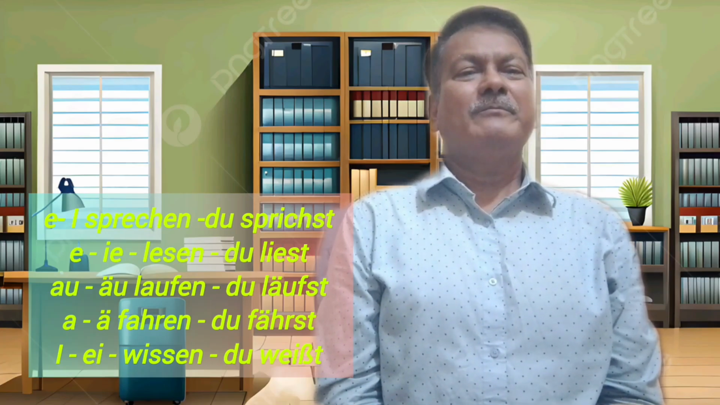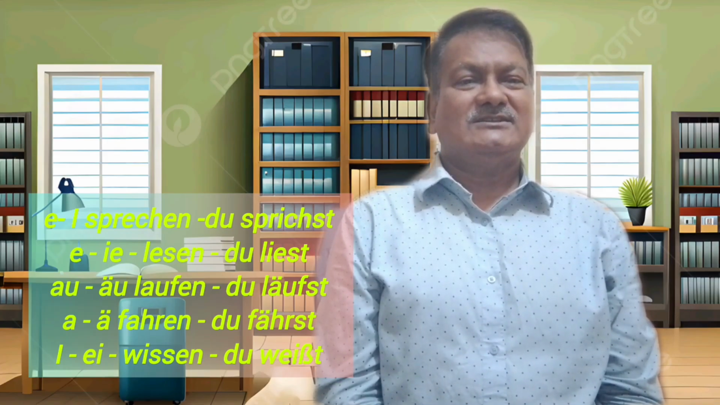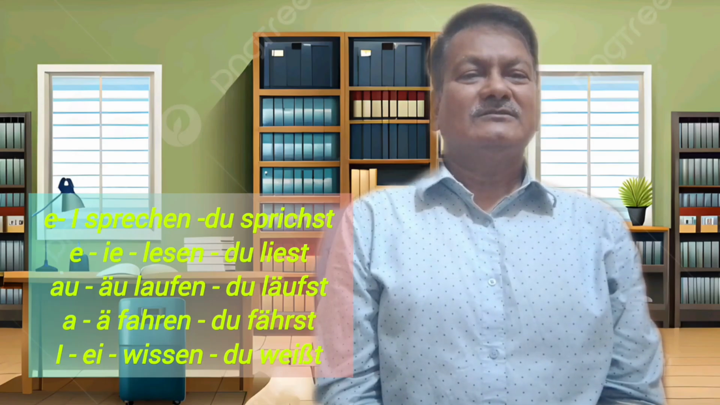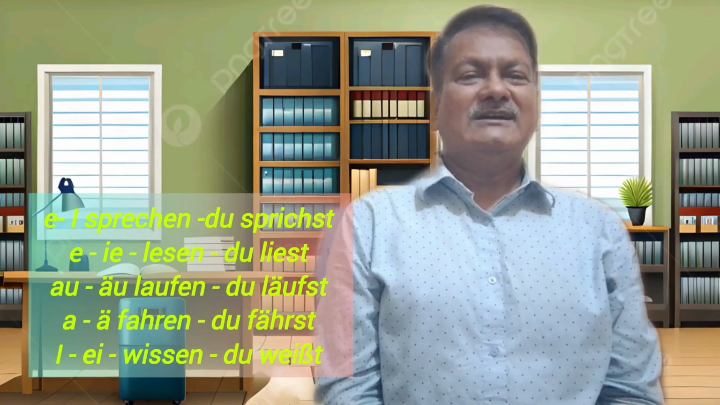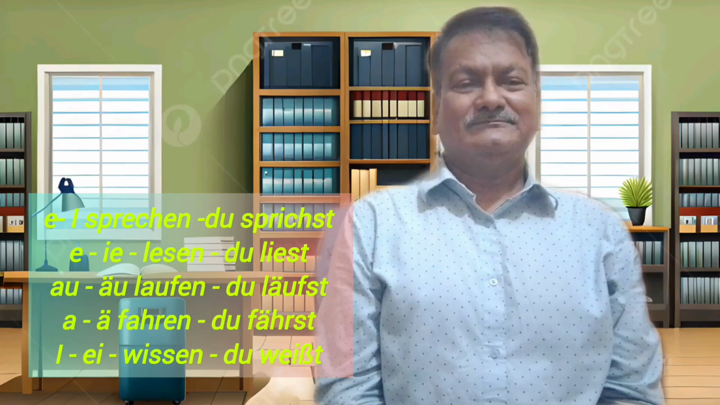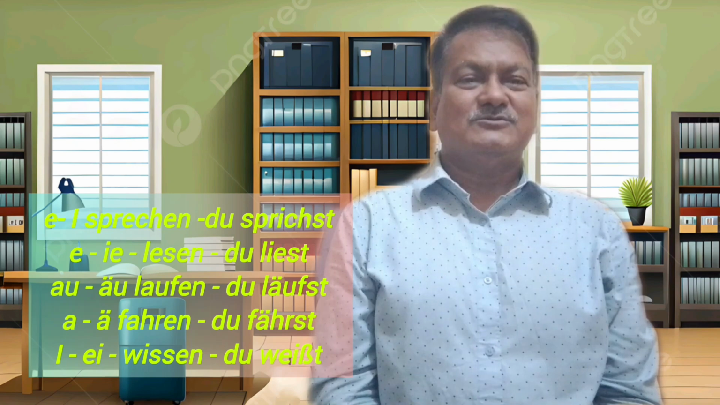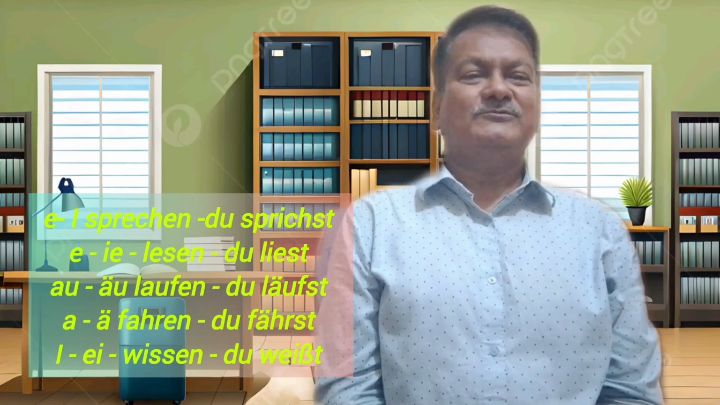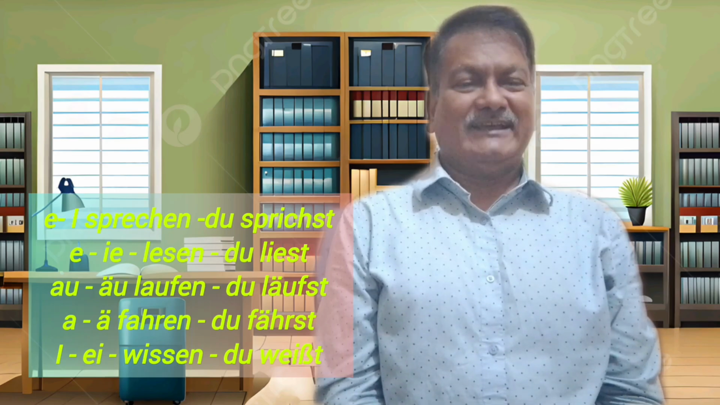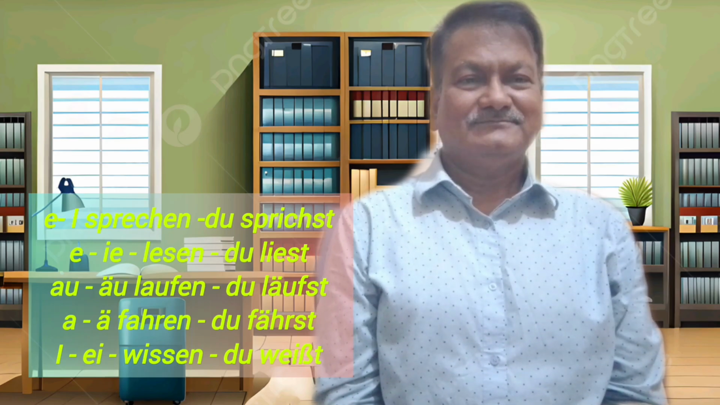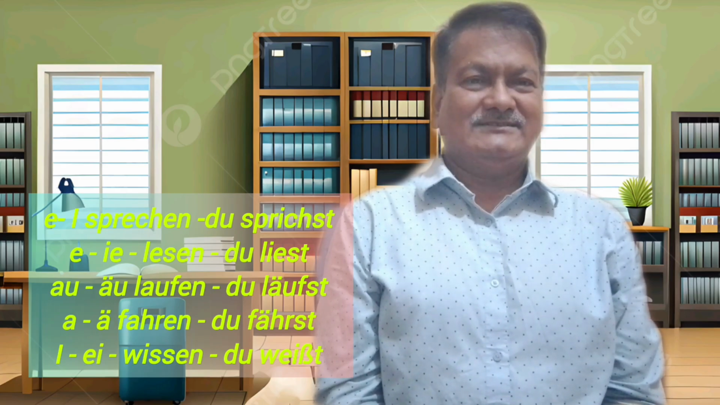Next group, AU changes into ÄU. Laufen, to run, du läufst. Next group, A changes into Ä. Fahren, to drive, du fährst. Another group, E changes into EI. Wissen, du weißt.